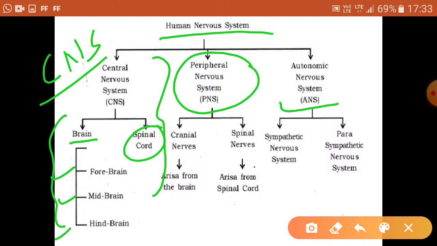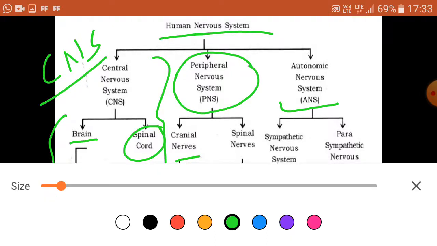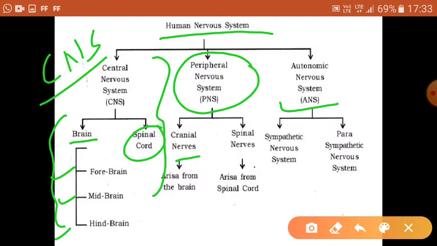Peripheral nervous system, PNS, includes some of the nerves that come out from the brain. The nerves which come out from the brain are called cranial nerves, and the nerves which come out from the spine are called spinal nerves.